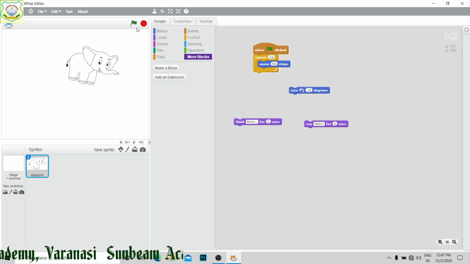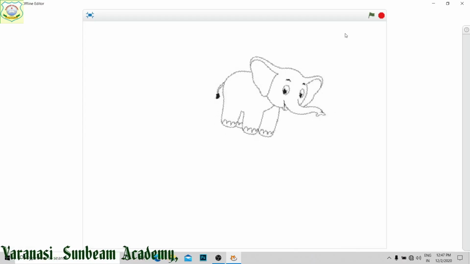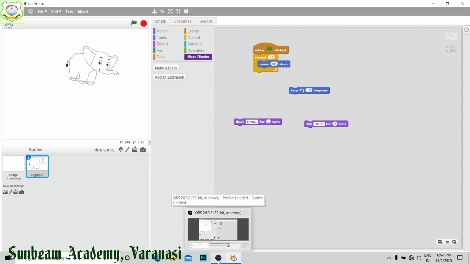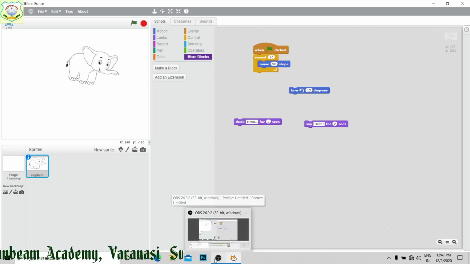Is it clear? This is the image, right? This you can make full screen mode, right? And once again you will see all the things. So repeat is going to be done.